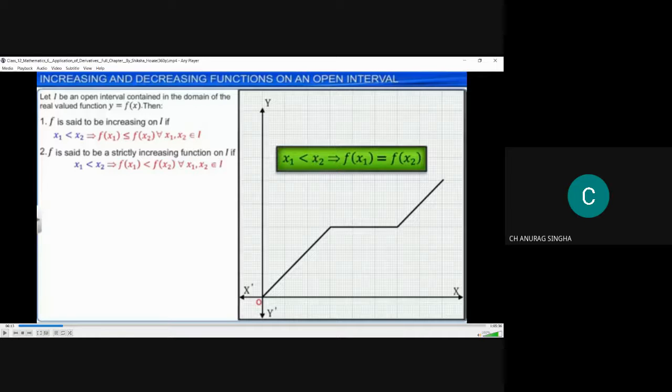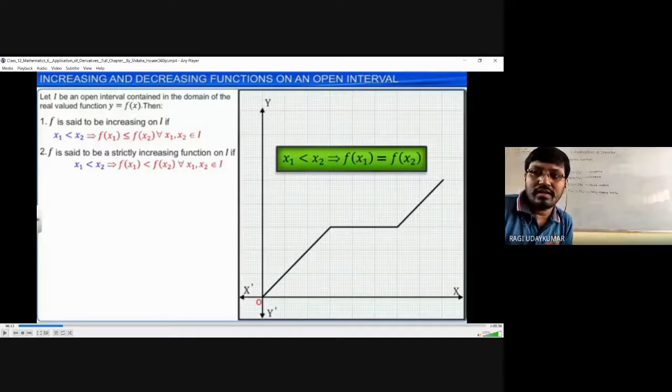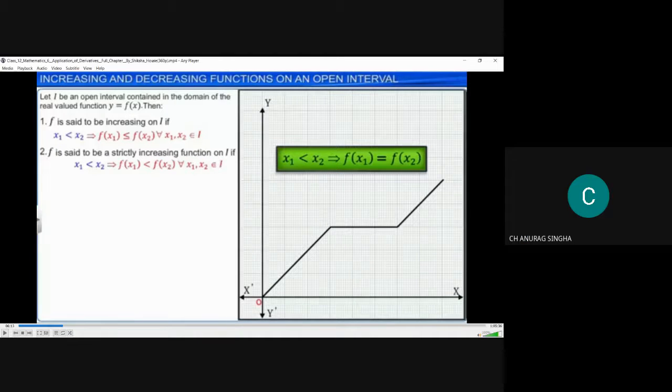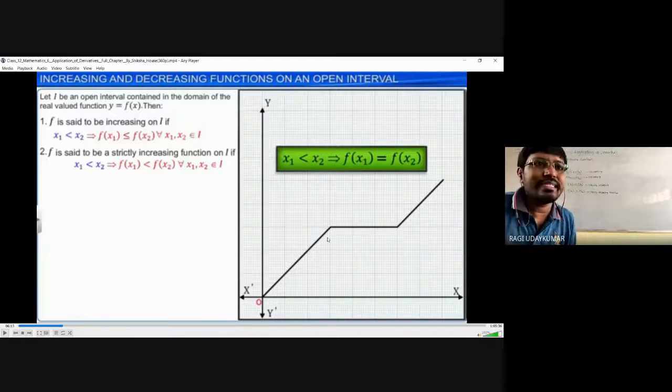If f of x1 equals f of x2, then how does it become a straight line? Like for 4 it is 3, for 5 it is 3. No, it is an increasing function. Whenever you take 3, you get 3. If you take 4, 3 only. If you take 5, 3 only. If you take 6, 3. What are these points? You name this point 3 comma 3. Here, what I am marking with the arrow mark, is it visible to you?